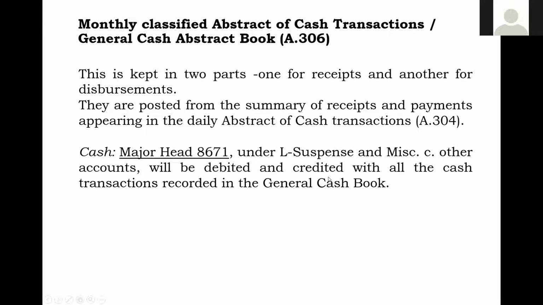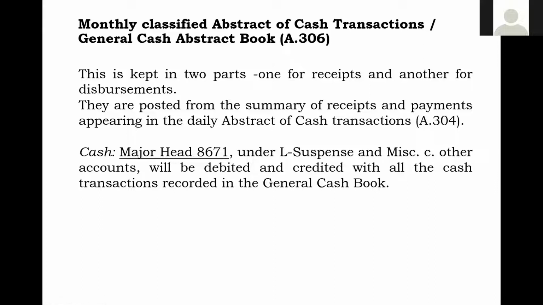That means whatever receipt is there in the general cash book is debited to 8671. Whatever disbursement is there in the general cash book will be credited to 8671. So debit and credit. So whatever debit you have to show under this cash head 8671 will be the total receipts, and whatever credit is there under that particular head under Part 3, L Suspense and Miscellaneous, C Other Accounts, the cash credit is the payments of railways and receipts of railways.